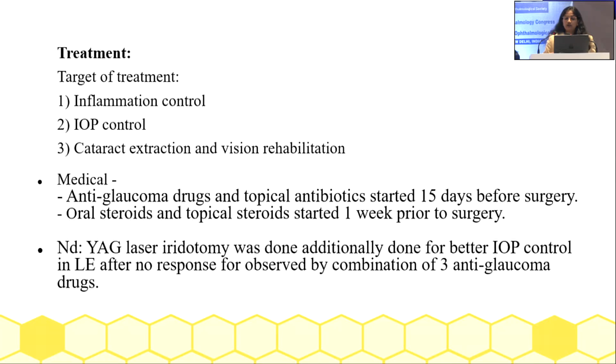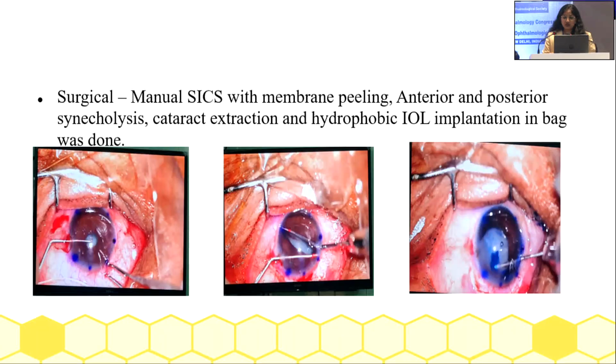So the targets of treatment were inflammation control, IOP control, cataract extraction, and vision rehabilitation. On medical treatment, we gave anti-glaucoma drugs and topical antibiotics 15 days before surgery, oral steroids and topical steroids 1 week prior to surgery, and we also did an Nd:YAG laser iridotomy for better IOP control. We then went to surgical management, which included manual SICS with membrane peeling, anterior and posterior synechiolysis, cataract extraction, and hydrophobic IOL implantation in the bag.